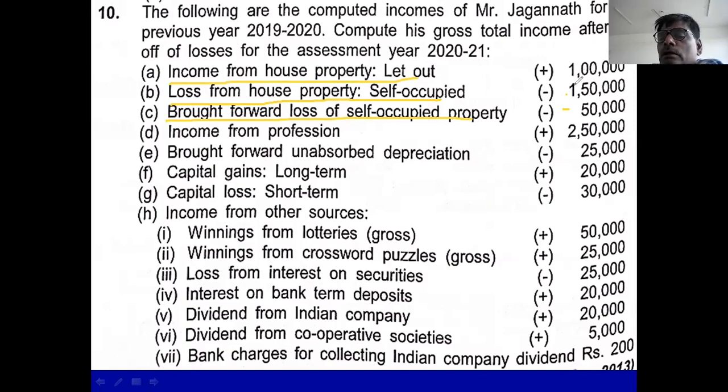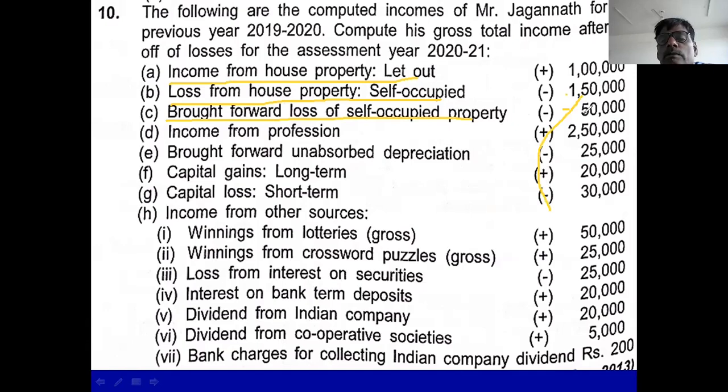If you adjust the current year loss of 1,50,000, there is again a remaining balance of 50,000. This remaining balance of 50,000 you can adjust in the other head.